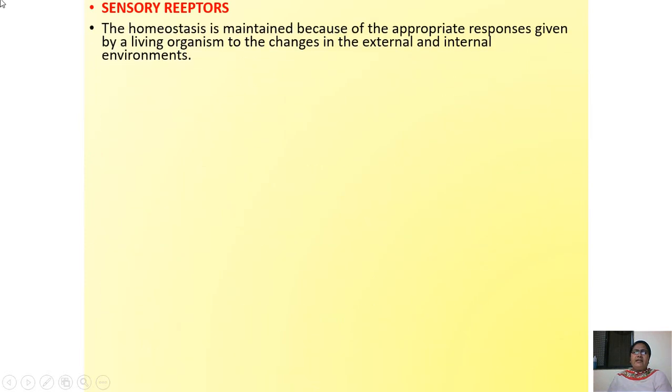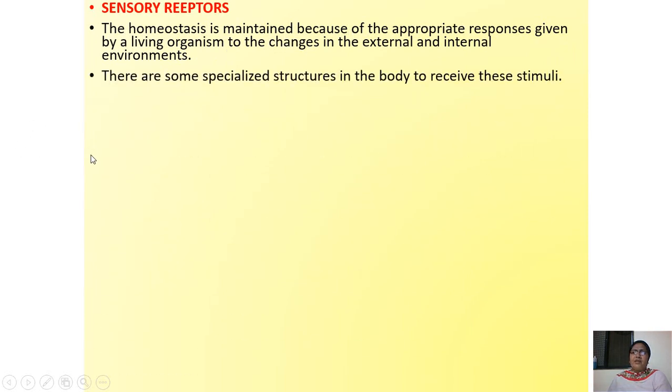Then you have the sensory receptors. Now what are these sensory receptors? Homeostasis means constant condition. Homeo means constant, stasis means condition, that is a constant condition. Homeostasis is maintained because of the appropriate responses given by the living organism to changes in the external and internal environment. There are some specialized structures in the body to receive these stimuli.